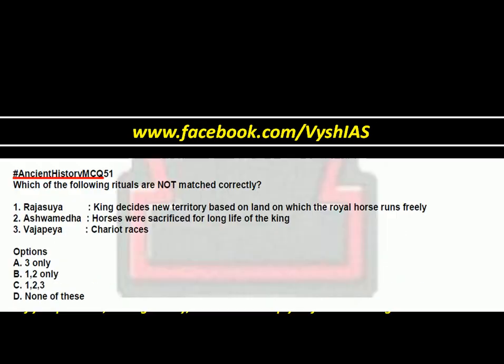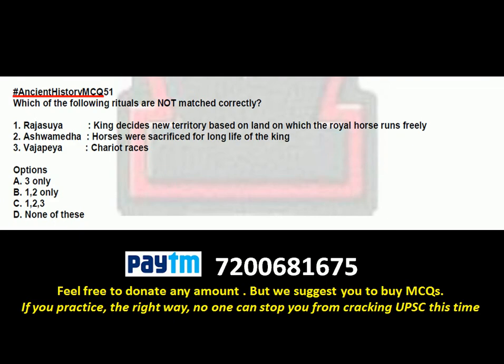So we see the second question. Which of the following rituals are not matched correctly? Rajasuya, king decides new territories based on the land which the royal horse runs freely. Ashwamedha, horses were sacrificed for long life of the king. Vajpaya, chariot races. So which is not correct? Okay, please read the question properly and try to answer this in the comment section.